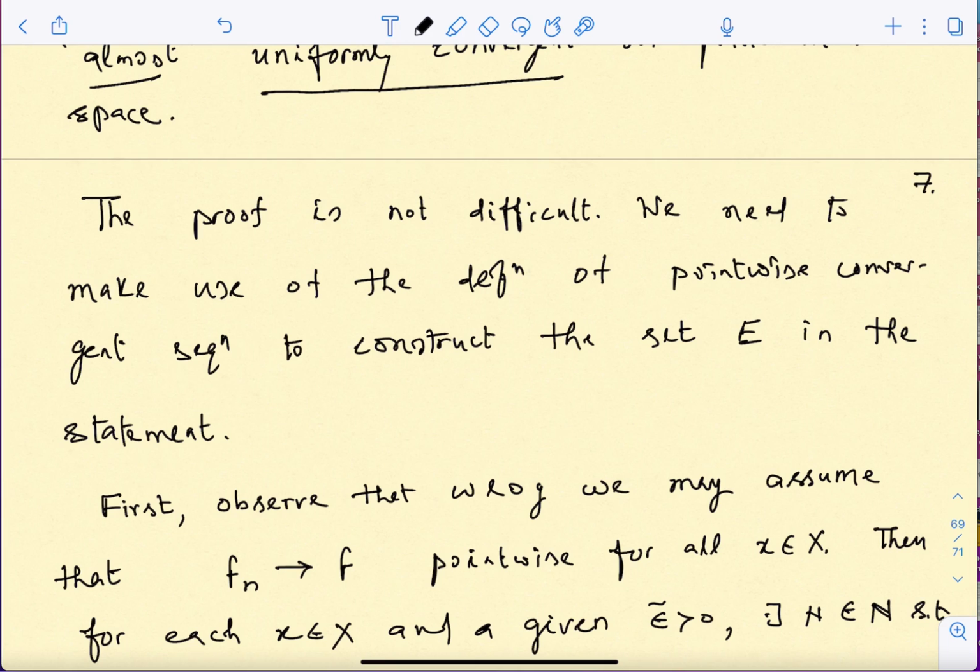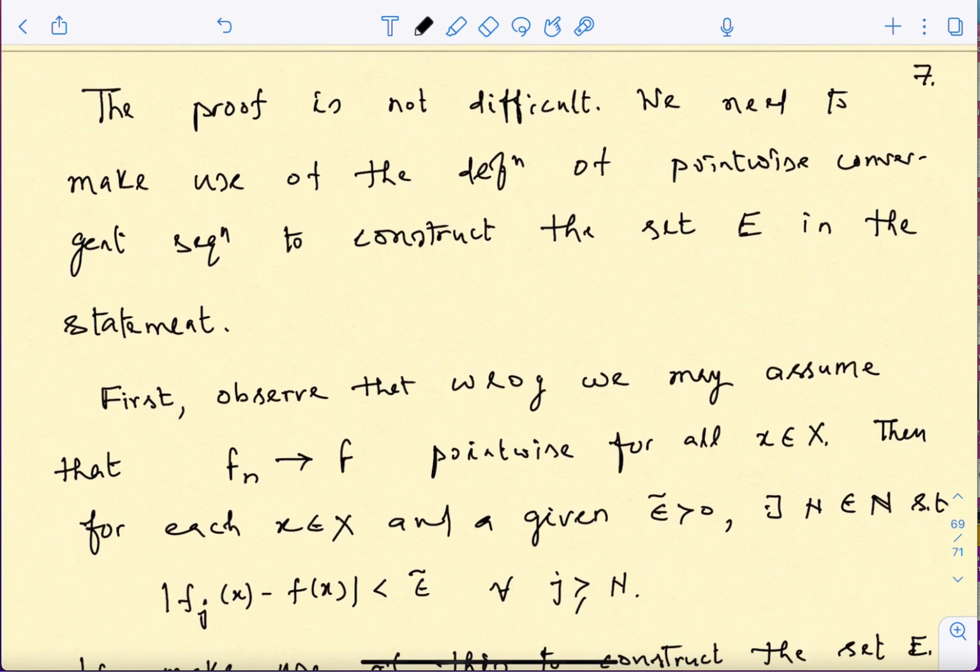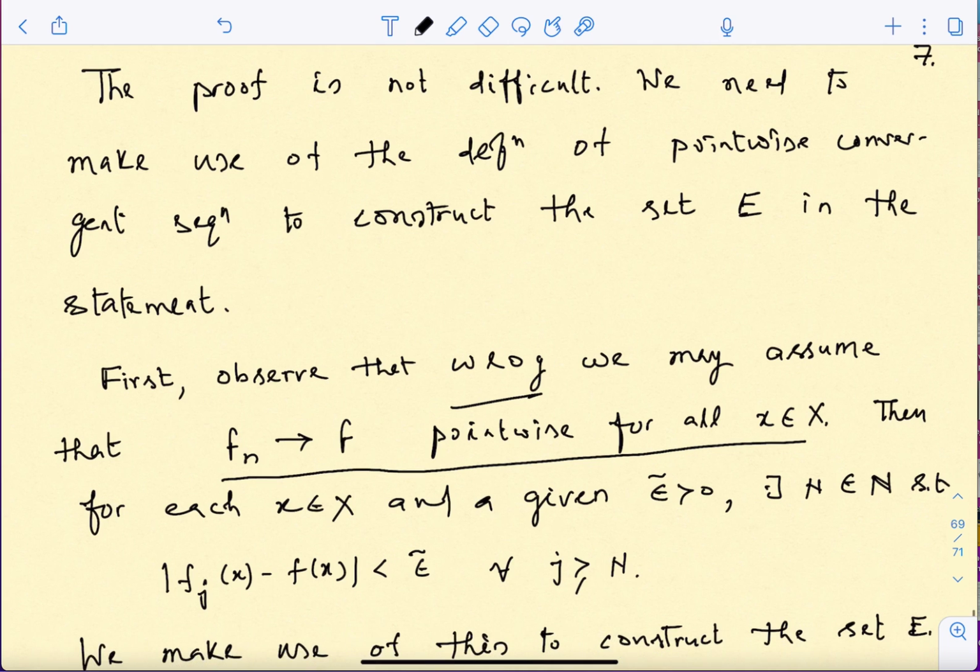First of all, as I told you when I introduced the notion of almost everywhere convergence, without loss of generality you can assume that Fn's converge to F pointwise for every x. How? You look at the set where this convergence does not happen and remove it from X. If I remove it from X, I still get a finite measure space with the measure being the same as the original mu of X. So I can call X minus that null set my new X.